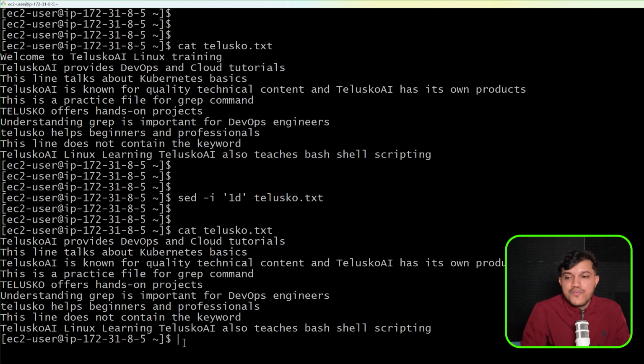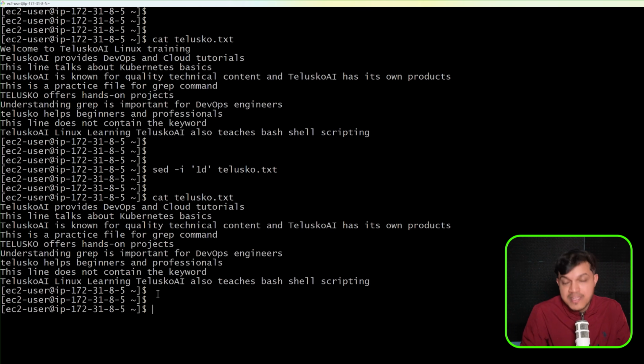Okay. Now, if you want, you can add a new line also in this existing file without opening it. How do you do that? Again, I will say here sed -i. Okay.